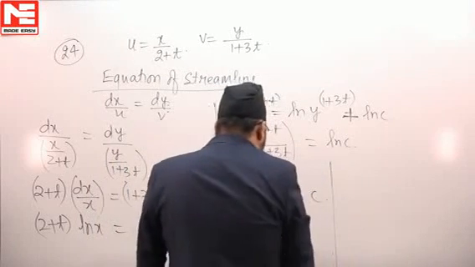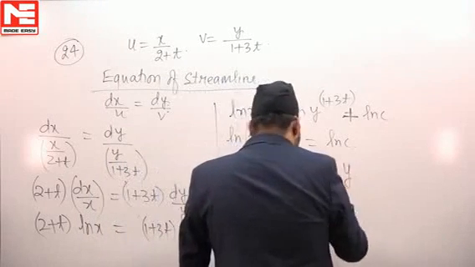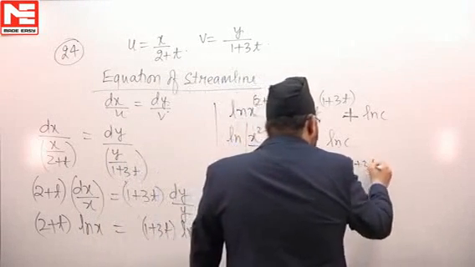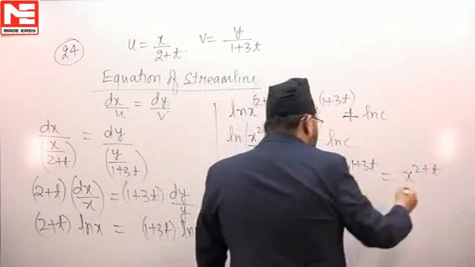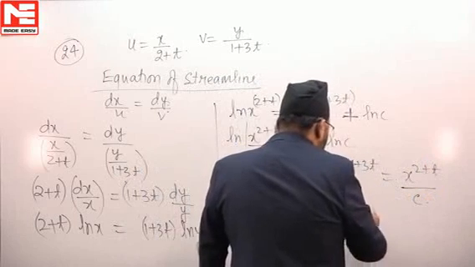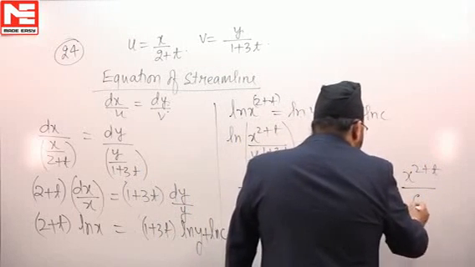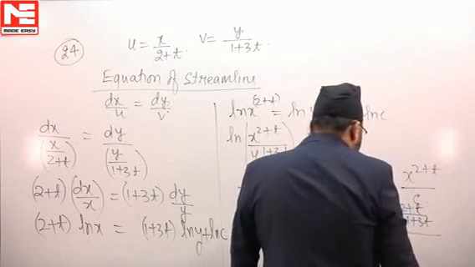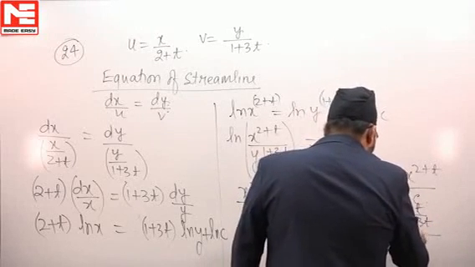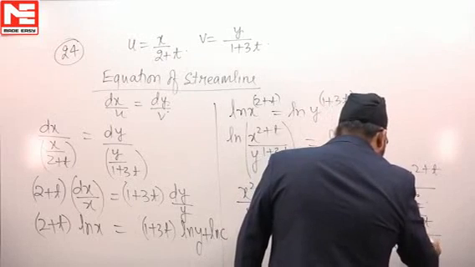So from here we can find the value: y to the power 1 plus 3t will be equal to x to the power 2 plus t divided by some constant. So y will be equal to x to the power 2 plus t divided by 1 plus 3t, divided by some constant to the power 1 over 1 plus 3t.